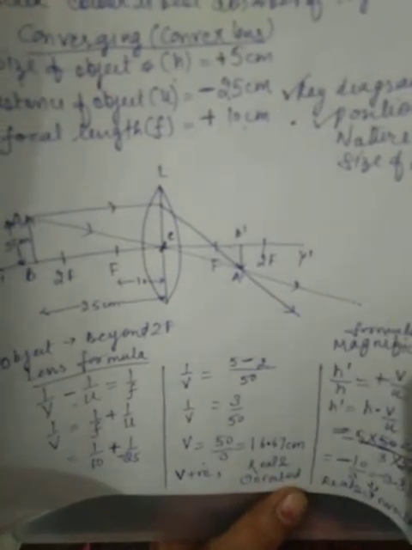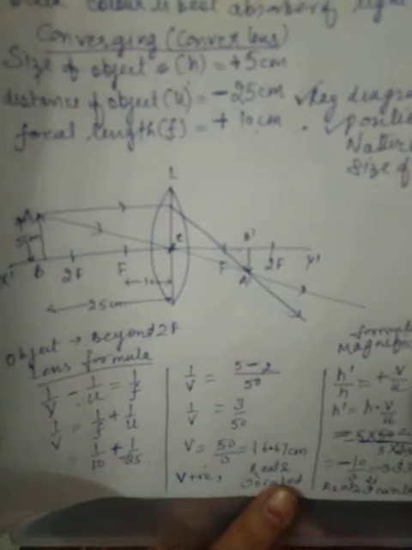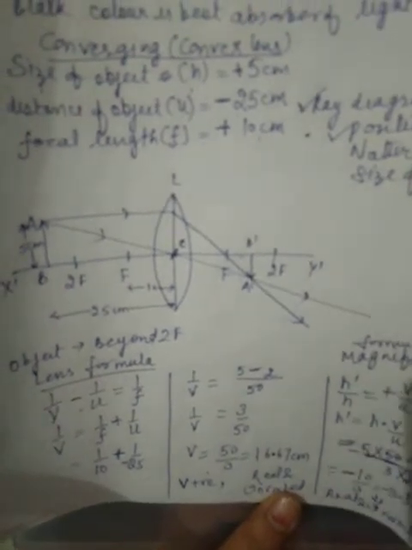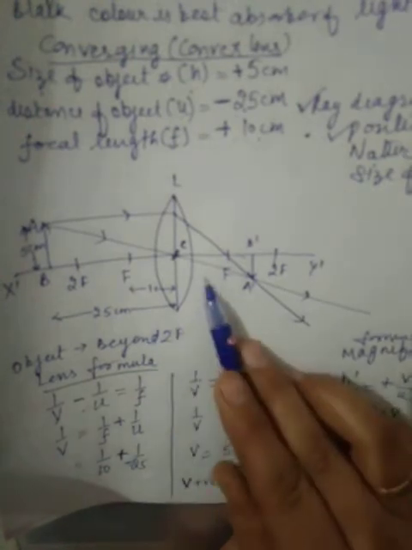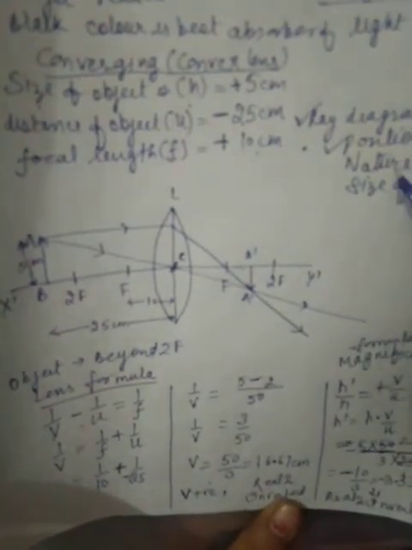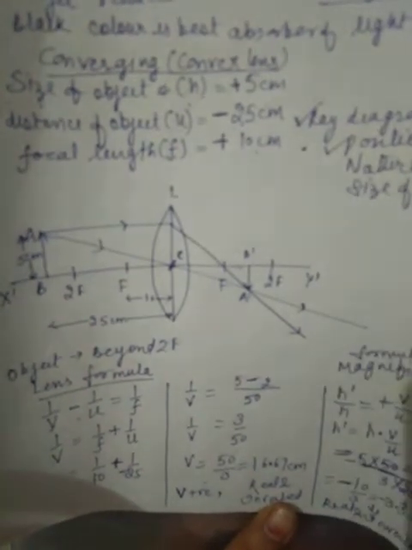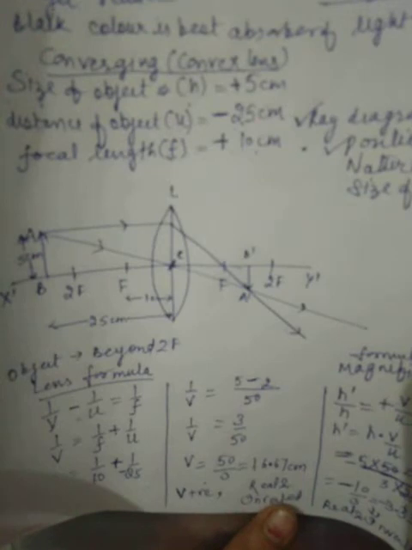Okay, so in this way you have solved a numerical. This numerical, as per board exam, is of 5 marks. 2 marks for the ray diagram, 1 mark for position, 1 for nature, 1 for size. Overall it is of 5 marks. So focus on the numerical section.